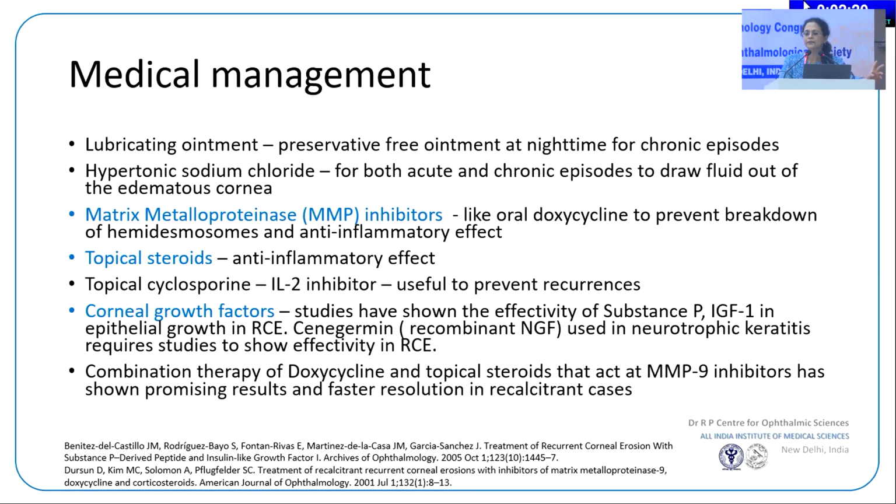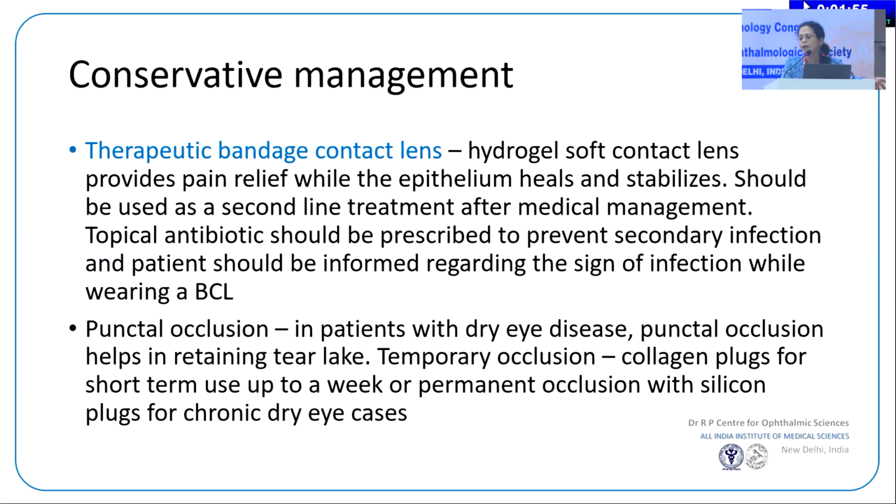But when you have an associated inflammation, when you find the MMP levels are going to be higher, then you will probably supplement oral doxycycline for these patients, and potentiate with surface steroids. So that's how it goes. The role of recombinant nerve growth factor, NGF, in REC is not much understood; it's not available, so I have no experience in the use of that.